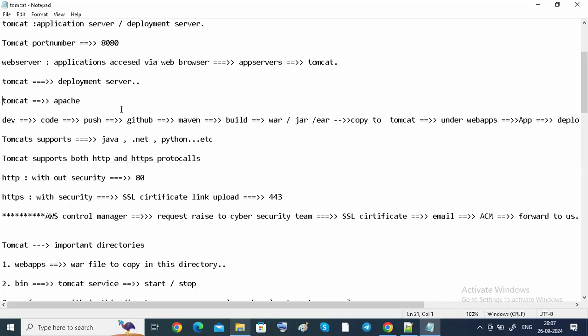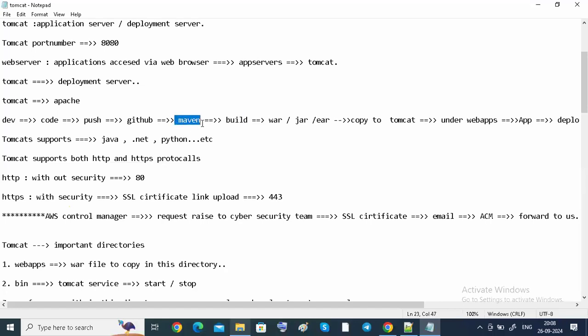Why do we call it a deployment server? The developer will develop the code in his local system, then push his code to a remote repository. The remote repository is nothing but GitHub. After GitHub, we clone that source code and do the build by using the Maven tool.